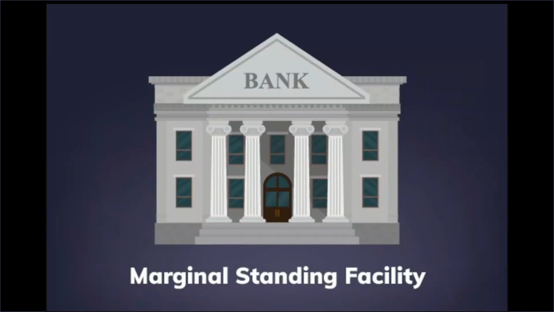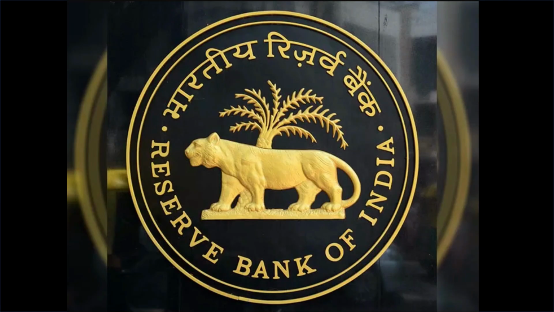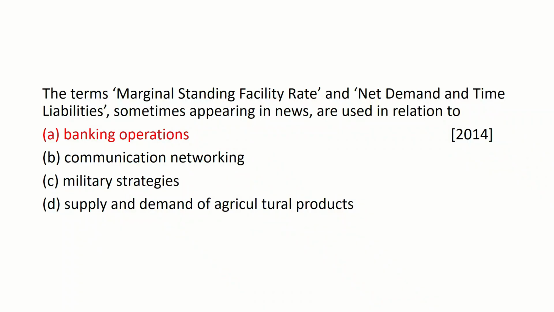Marginal standing facility rate is the rate at which scheduled banks can borrow funds overnight from RBI against government securities. The rate is typically higher than the repo rate. Net demand and time liabilities is the total amount of deposits a bank holds. It is used to calculate various requirements including the CRR and the SLR. And here the right answer is option A, banking operations.